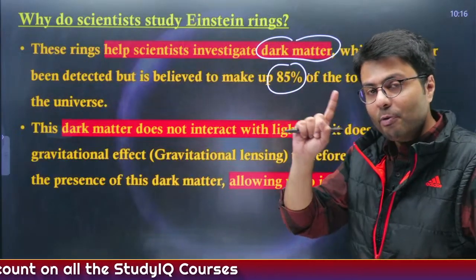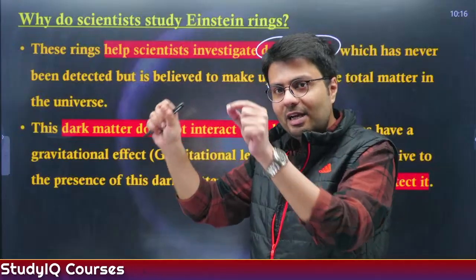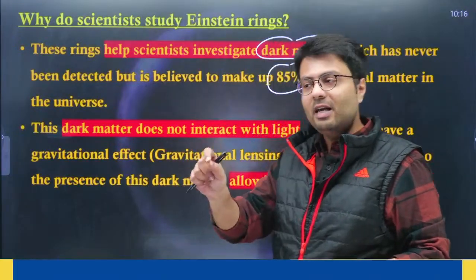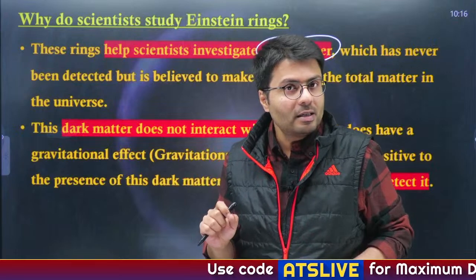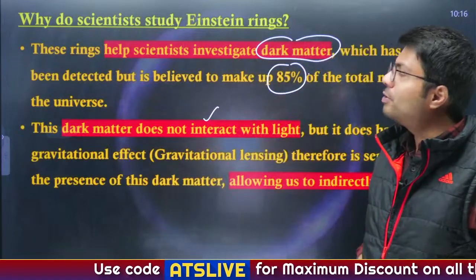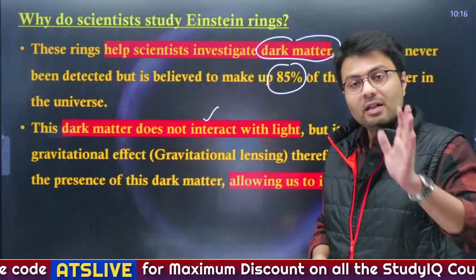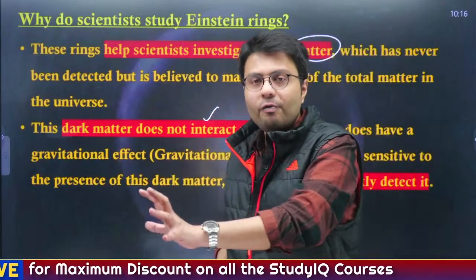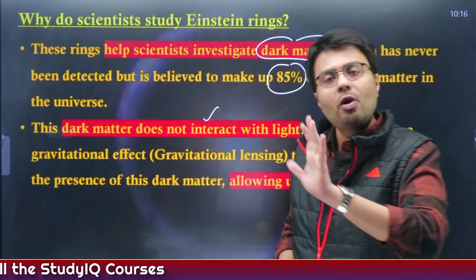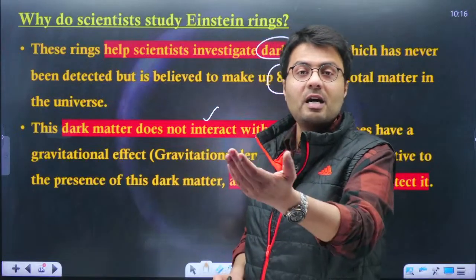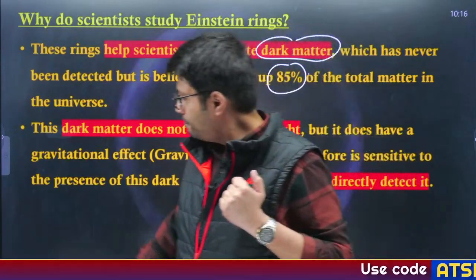So rather than spotting the dark matter, if we can identify the Einstein ring, we can surely say that within this Einstein ring there must be a presence of dark matter. So this is the first purpose of identifying Einstein rings: we can look for the dark matter just by spotting these Einstein rings, which is not otherwise possible because dark matter does not reflect light.